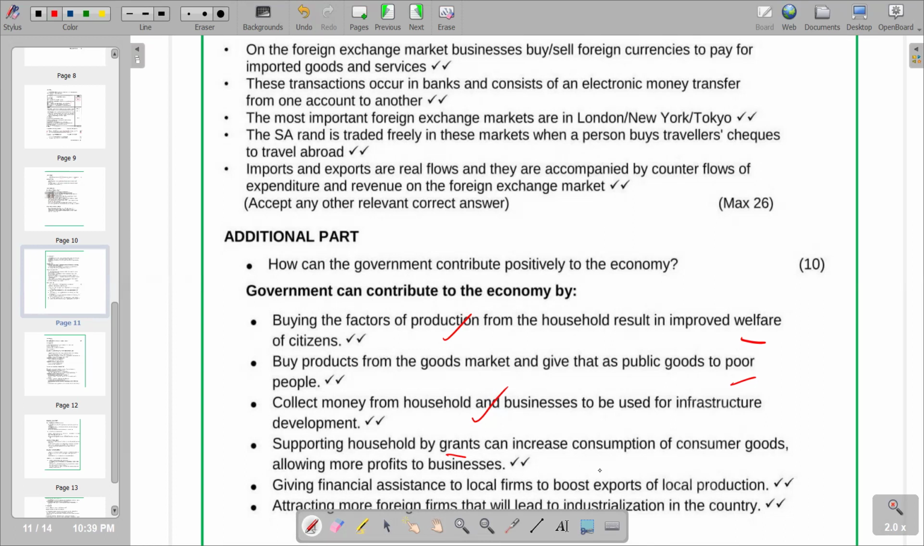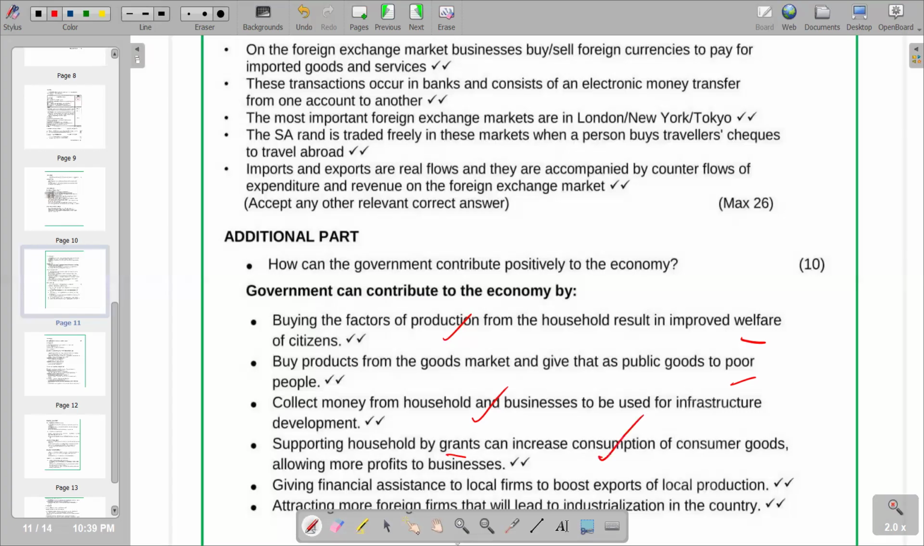So it's interlinked. You are going to see more positives coming out. Unemployment is going to be reduced. We are going to see economic activity increasing as businesses are now earning more, so they expand their production capacities. So basically, that's what we have on this point.